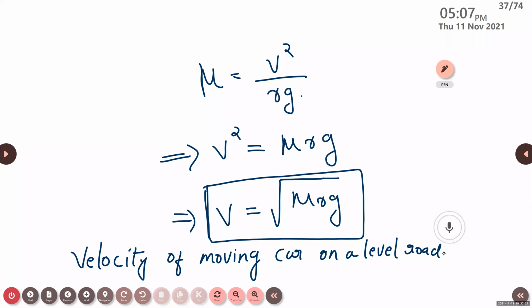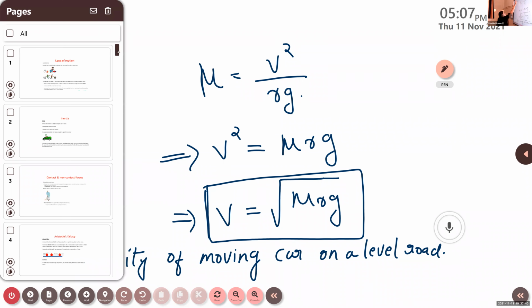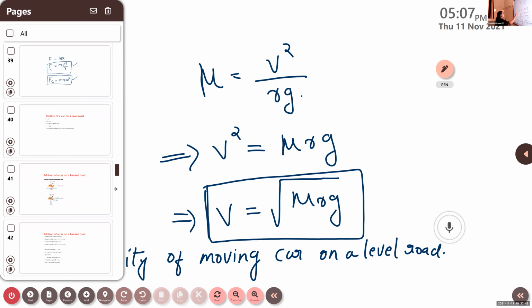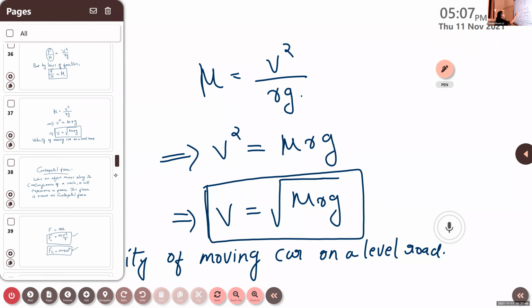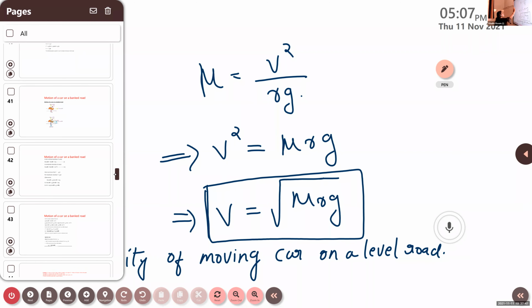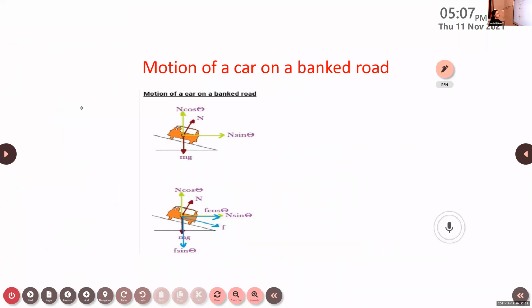Yes, ma'am. All right. So this is the equation for calculating the velocity of motion of a car on a level road. Similarly, we have one more topic, motion of a car on a banked road. So our next topic is motion of a car on a banked road. Write the next heading.